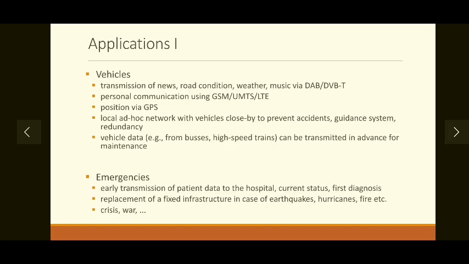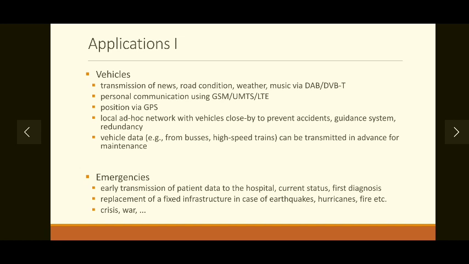So what are the applications of mobile communication? The first application that we are discussing here is vehicles. Vehicles are equipped with mobile communication systems. They provide several advantages. Such vehicles can receive news, road conditions, weather conditions, or can also be used for entertainment purposes, like listening to music through certain technologies like DAB or DVB.